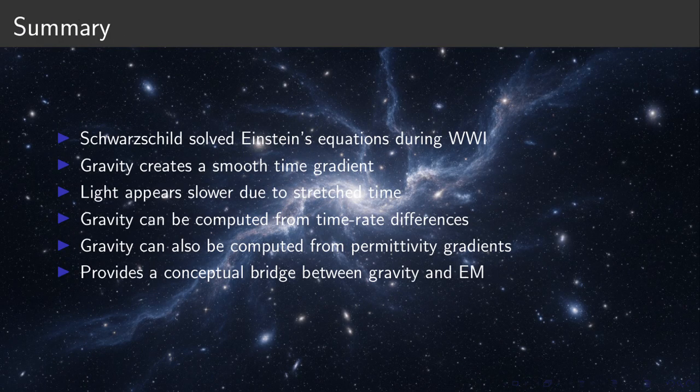Summary: Schwarzschild provided the first exact solution to Einstein's equations. Gravity creates a smooth gradient in time. Light appears slower because time itself is stretched. Gravitational acceleration can be derived from time differences. It can also be expressed through vacuum permittivity. Together, these ideas form a bridge between gravity and electromagnetism.